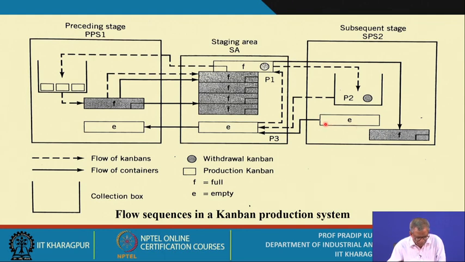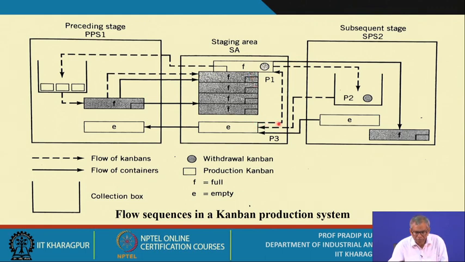For the empty container, from the collection box of the Kanban, you collect one and attach it to this empty container, and then there will be a swapping over here.